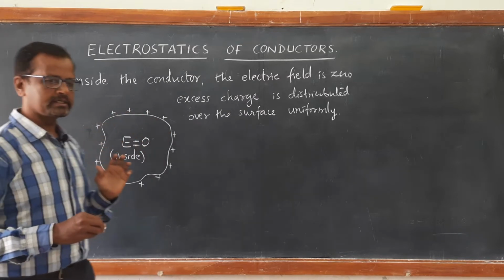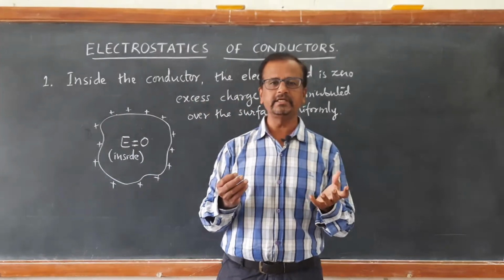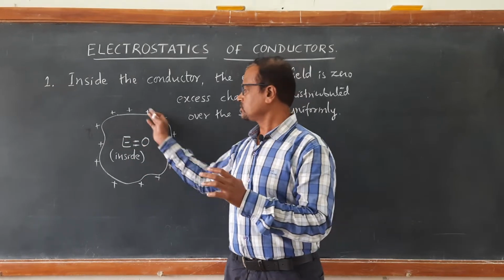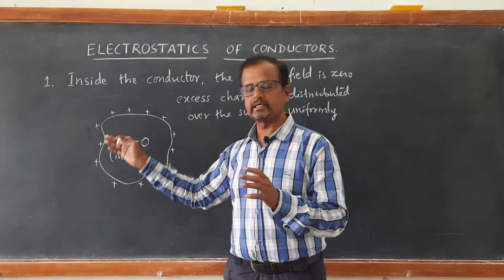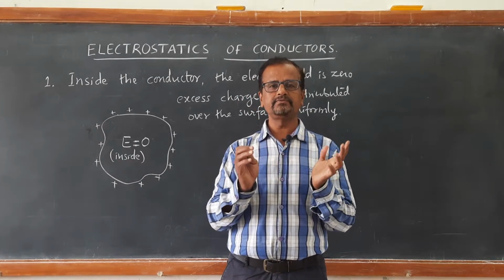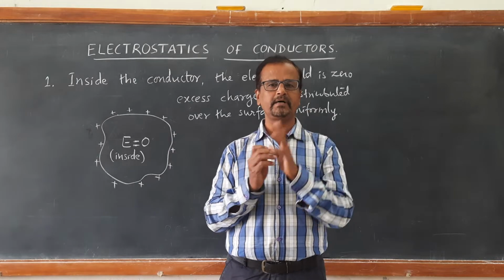We have discussed already that charge density is the amount of charge per unit area. So, only the outside surface will have a uniform charge density. That uniform charge density is denoted by sigma.